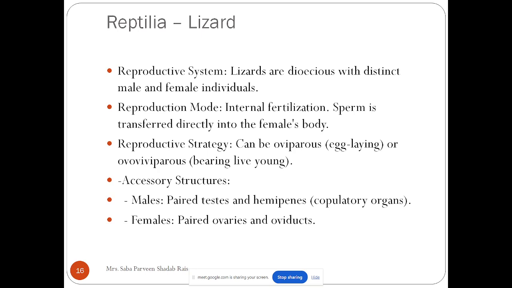But this limitation ends with further modification, or you can say evolution. So when I talk about the lizard or the reptiles, they do not need to go to the water for reproduction. They have amniotic eggs. Now when I talk about the reproductive system, they are dioecious, with distinct male and distinct female individuals.